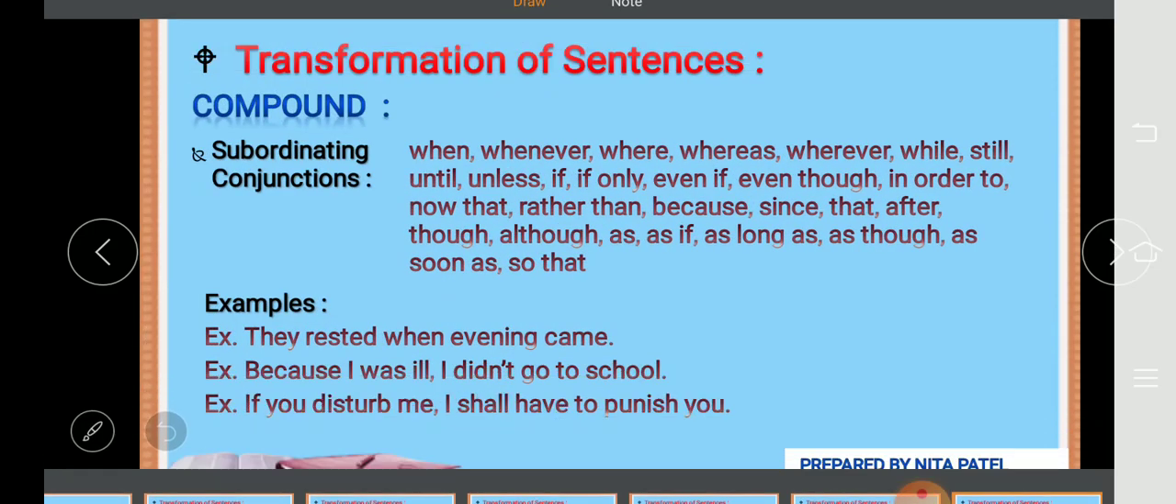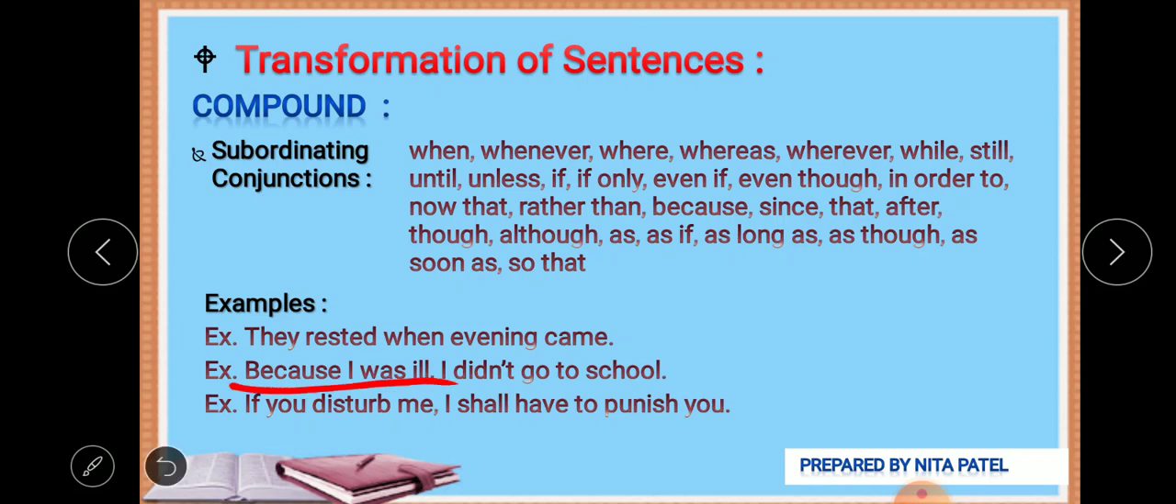Because I was ill, I didn't go to school. Now look at this. Because I was ill. Then what? Because you were ill, so what? What happened? I didn't go to school. Now if I cut this, the remaining sentence would be I didn't go to school. It makes complete sense. It doesn't require anything.